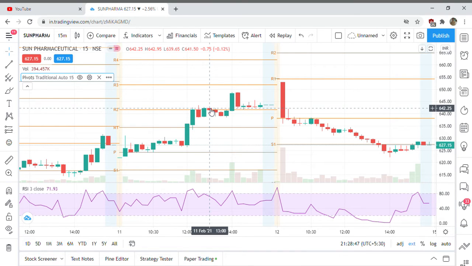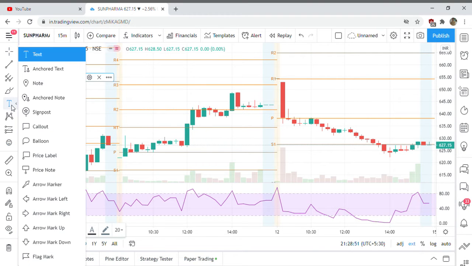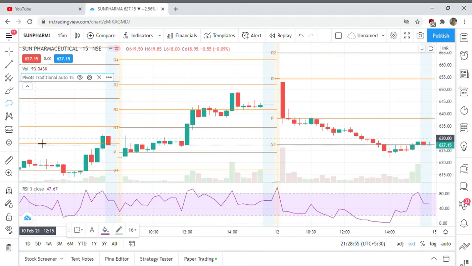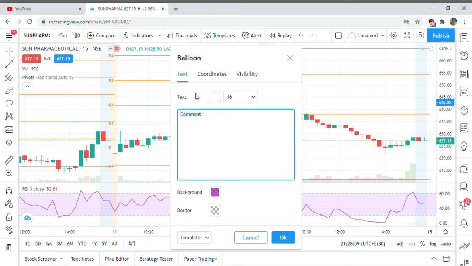So my entry point will be at this level. So let me write that. So this is my entry. Entry is at the break of the green candle's close.